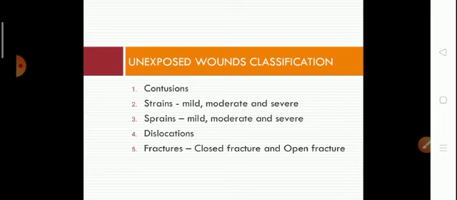In case of unexposed injuries, the most common treatment is referred to as PRICES. The long form of PRICES is: P stands for protection, R for rest, I for ice, C for compression, E for elevation and S for support.